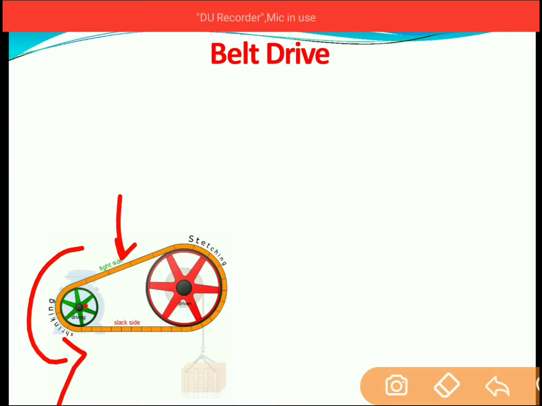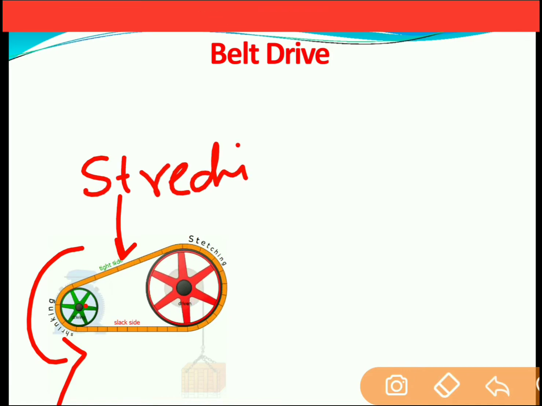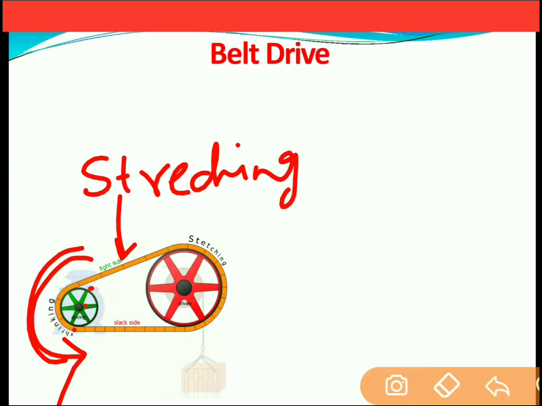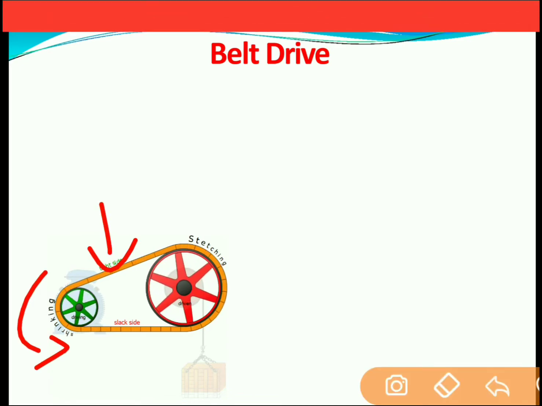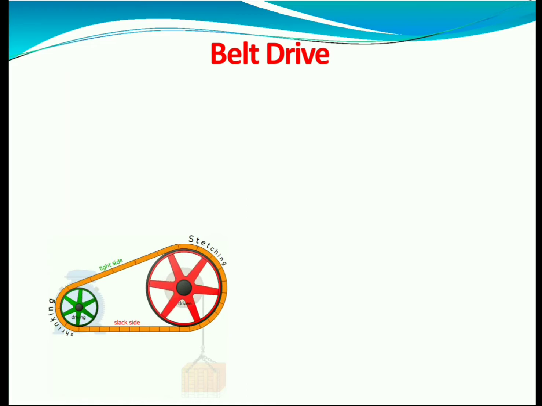Now one important thing to note over here is, as the driving pulley is rotated in the anti-clockwise direction, the belt which is at the top is on the tight side. Tight side means it gets stretched. Stretching of the belt takes place at the upper end because the driving pulley pulls the belt in the anti-clockwise direction. So that's why the upper end is considered as the tight side.